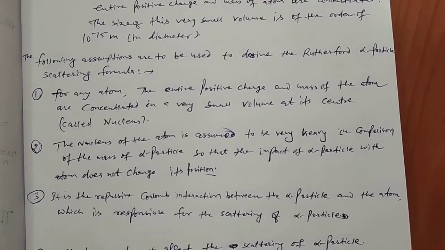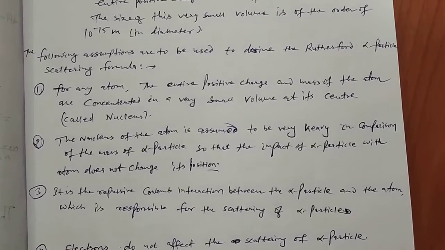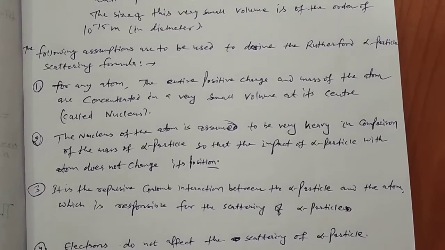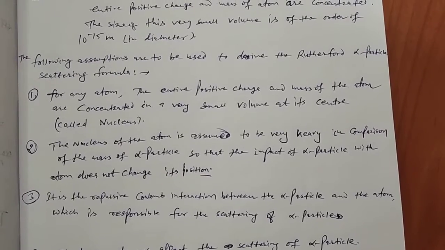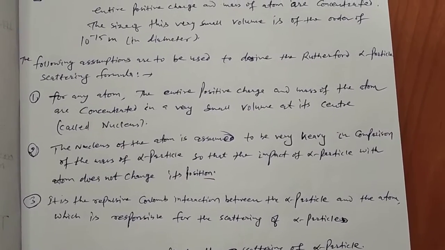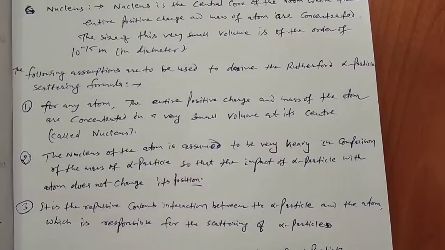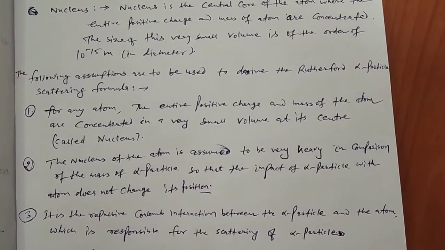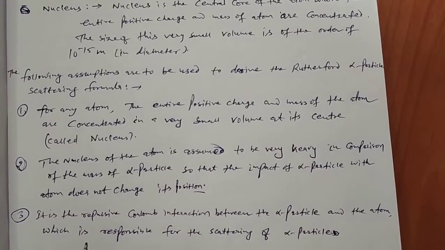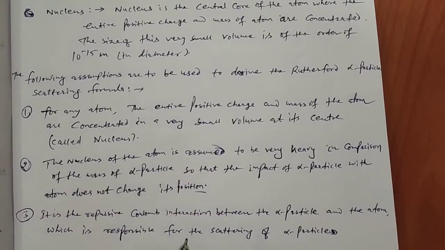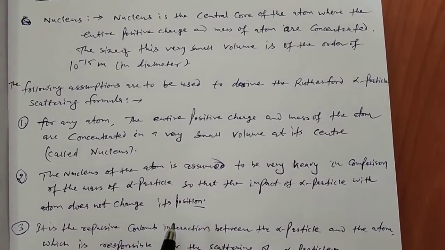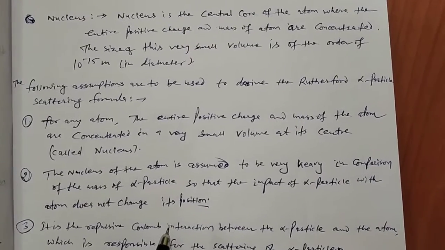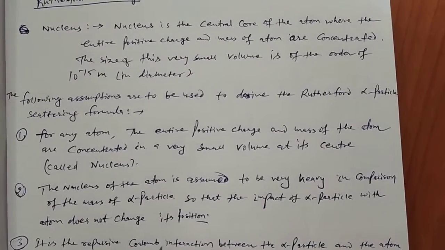If the Thomson model is assumed to be reliable in this case, then the alpha particle should be scattered within a scattering angle of less than 1 angstrom. But the Rutherford scattering showed completely different aspects.